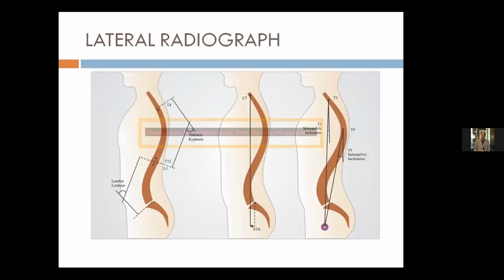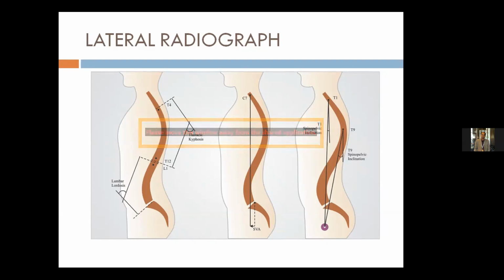On the lateral radiograph, we calculate the thoracic kyphosis and lumbar lordosis. Another important parameter on the lateral radiograph is the C7 plumb line, which is the sagittal vertical axis, a vertical line drawn from the center of the C7 vertebral body. Normally, it should cross the posterior superior corner of the sacrum.